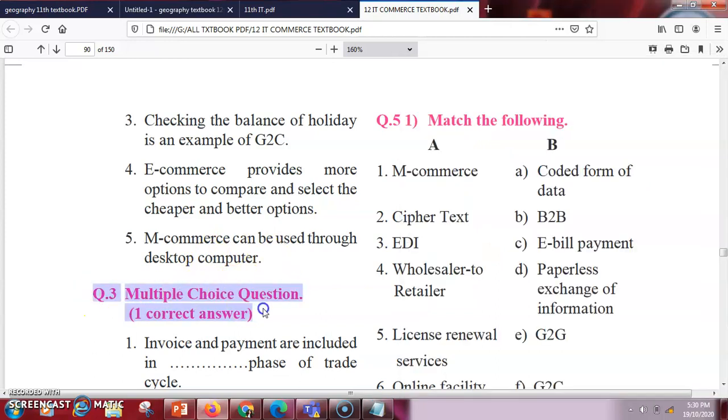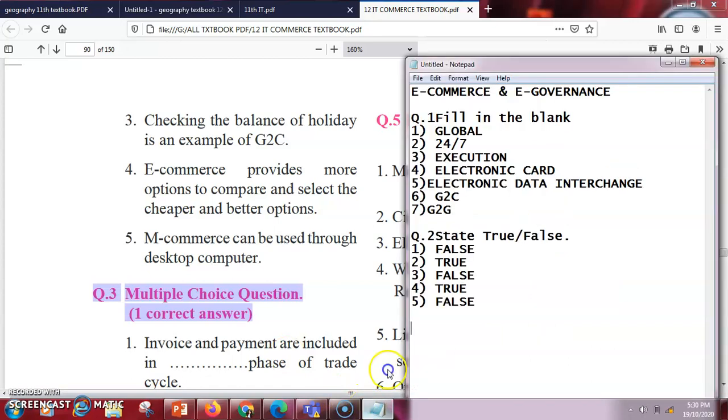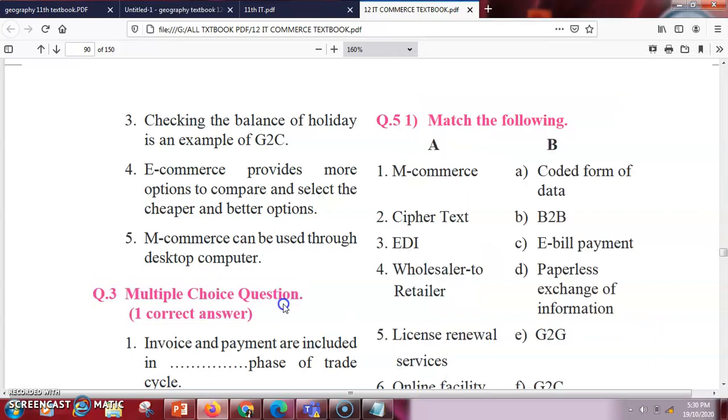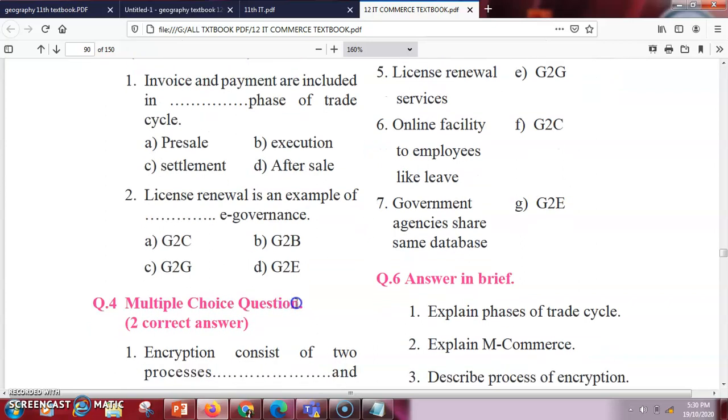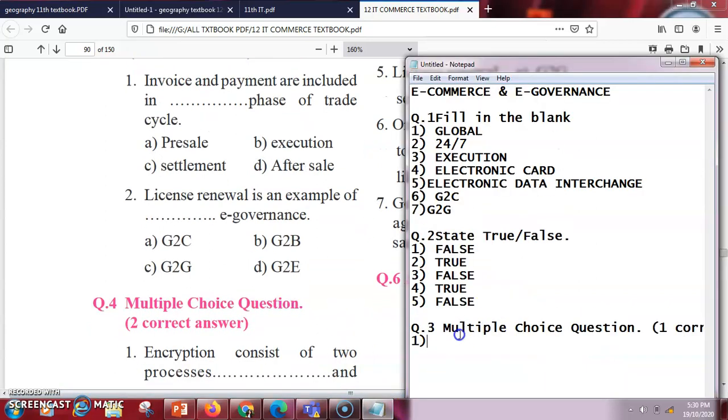Let us go further with exercise number 3, that is MCQs with first option correct. Let us see the first question. Invoice and payments are included in dash phase of trade cycle. Here you have several options. Basically the invoice and payment is considered in the settlement phase, so we'll write here settlement phase. Next is, license renewal is an example of dash e-governance. Basically if you have to do the license renewal, then it will come under G2C type of government.